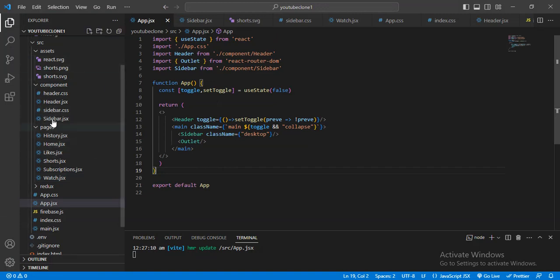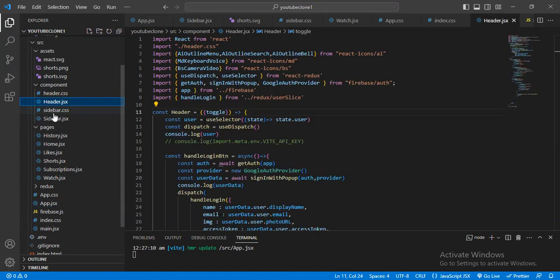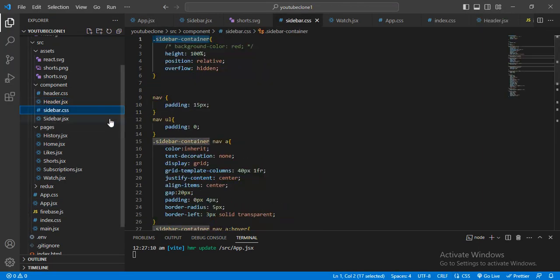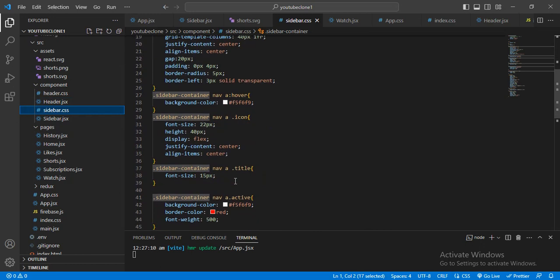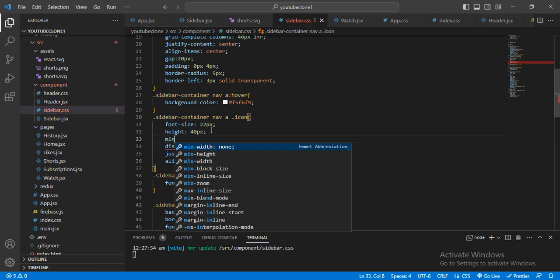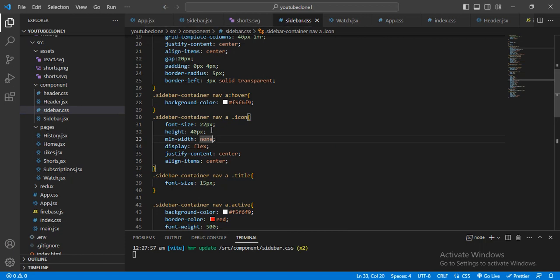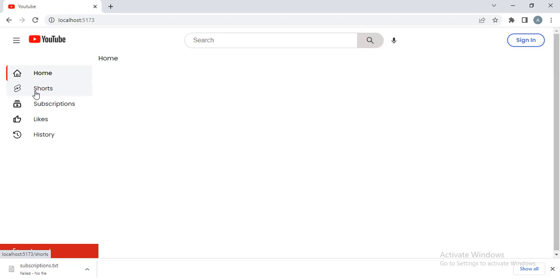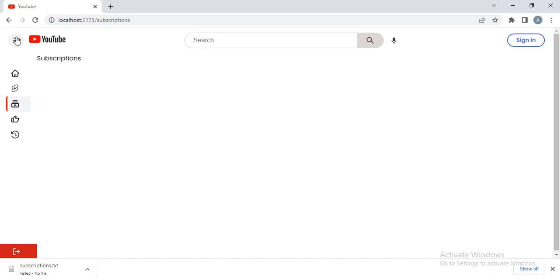Let me go into the sidebar.css, and where is the icon, inside this icon I have given the height as 40 pixel, and I have not given the minimum width. Here I will give the minimum width also 40 pixel. Now let me check, when I click, and it will collapse.